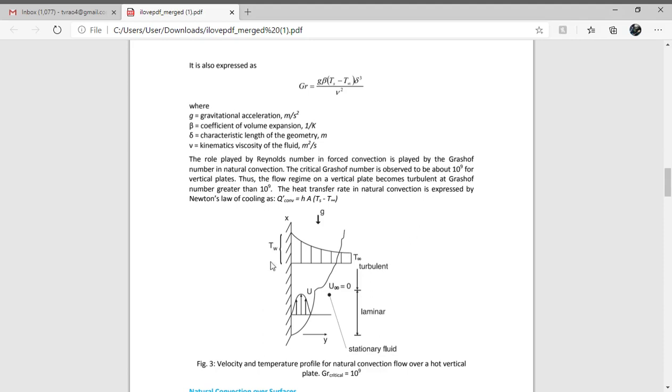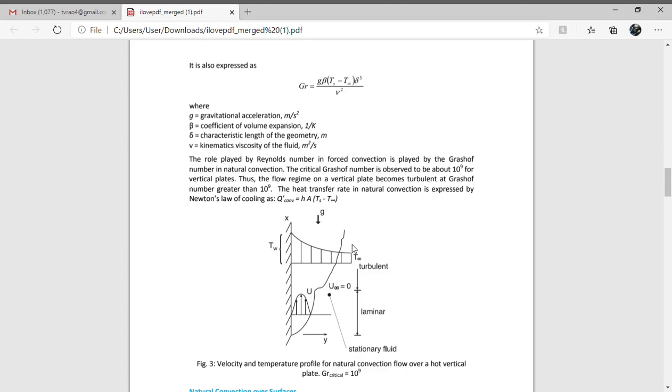Due to this temperature difference, a density difference will be created. Due to density difference, there will be airflow. The airflow starts from the bottom point, and since there is airflow, a boundary layer forms, and to some extent the boundary layer is laminar, and after that it becomes turbulent.